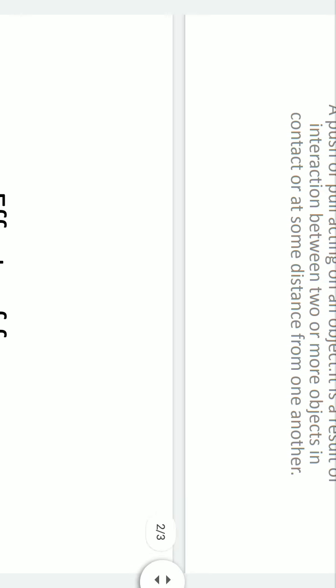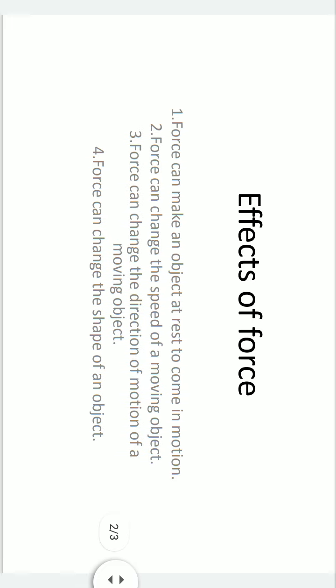After that, we will discuss effects of force. When force acts between two or more than two objects, various types of effects can be observed. One by one we will discuss them. First, force can make an object at rest come in motion, and vice versa also. That means if any object is in motion, it can come to rest.